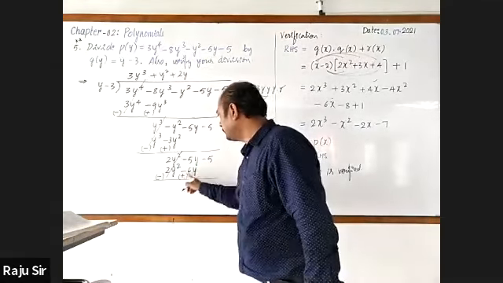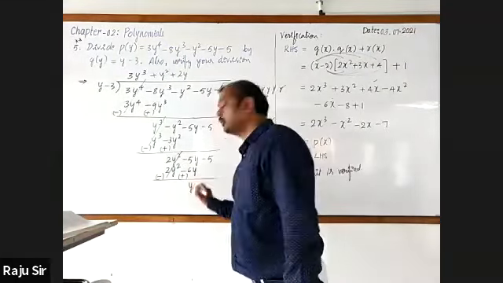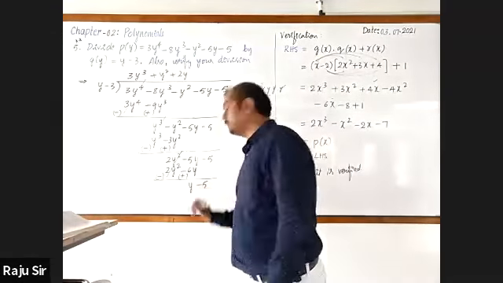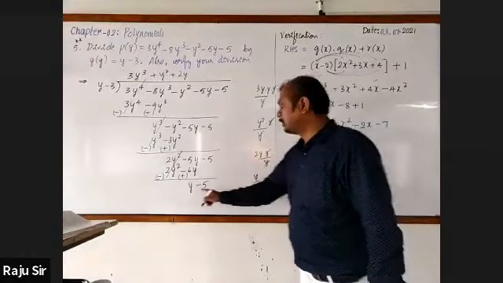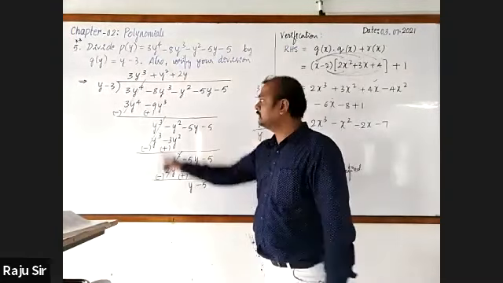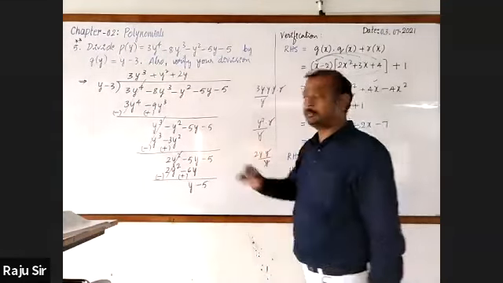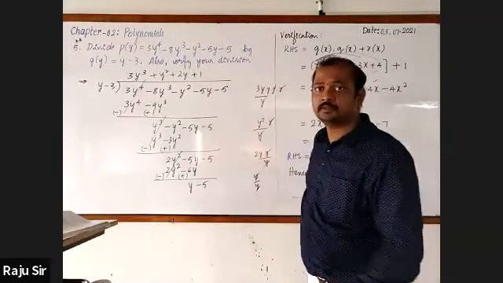Now it is minus 5y plus 6y. How much will it be? y. Then carry down minus 5. Next, plus 1: first term of the dividend divided by first term of the divisor is 1. The remainder is minus 2, sir.